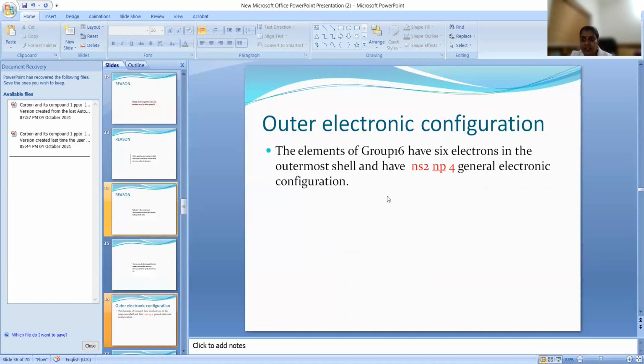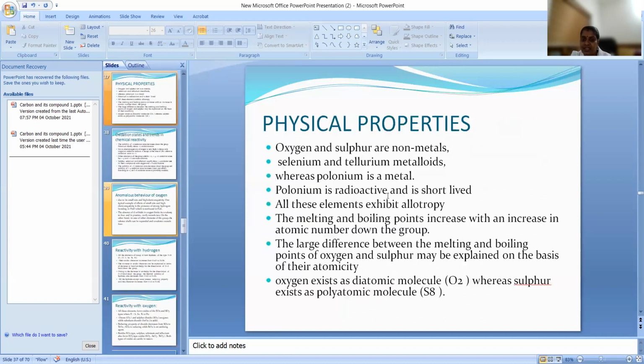Now, outer electronic configuration we already discussed: ns2 np4. Now what are the physical properties? Oxygen and sulfur are pure non-metals, but selenium and tellurium are metalloids. They have properties of both metal and non-metal, whereas polonium is a metal. So when moving down, the metallic property is increasing. The first two elements are non-metals, the next two are metalloids, and polonium is a metal. Polonium is also radioactive and short-lived.